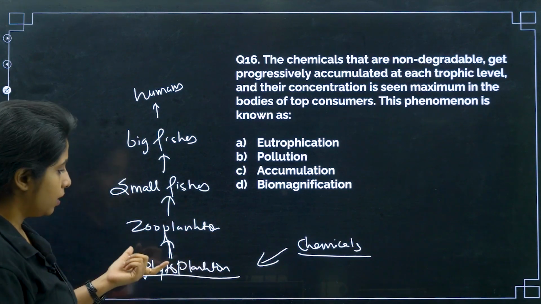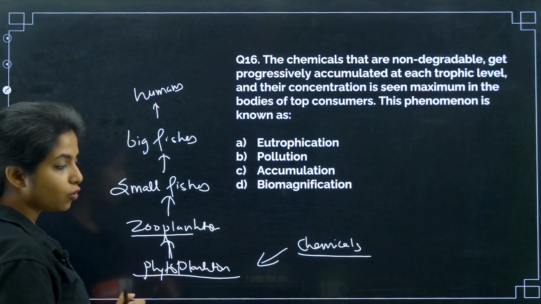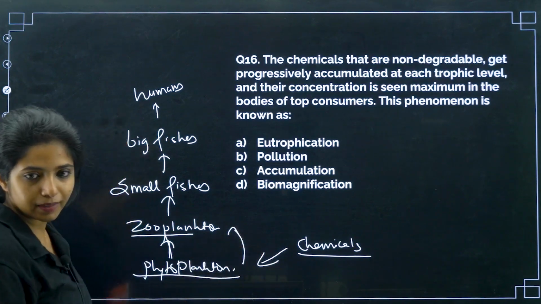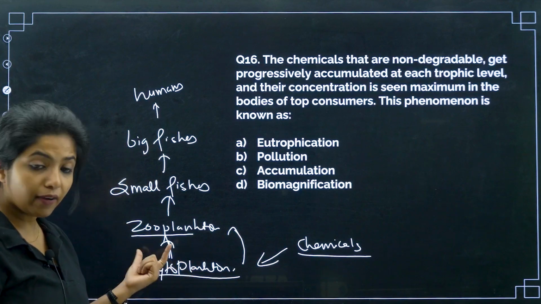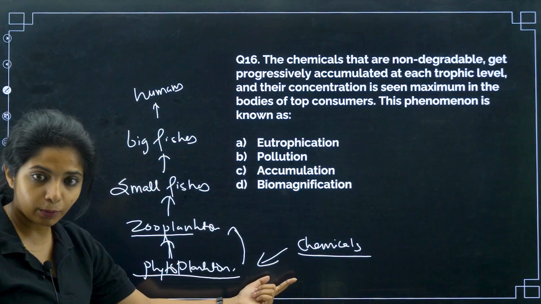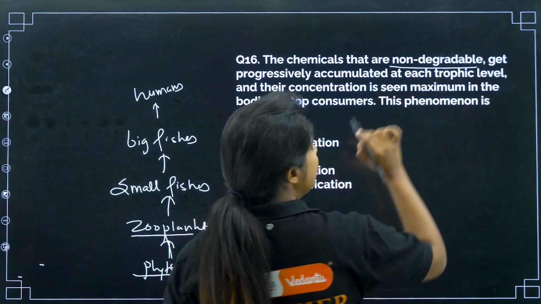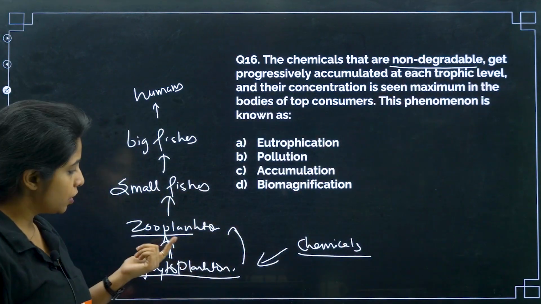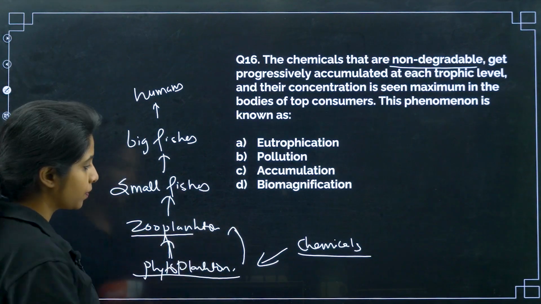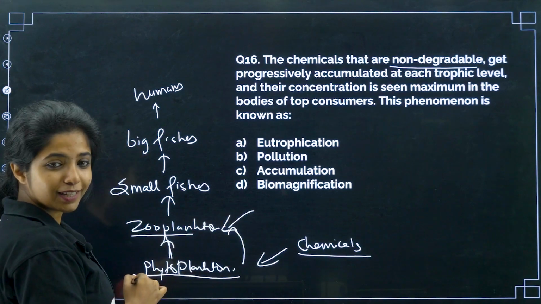Now, zooplanktons will be eating so many phytoplanktons, so obviously the chemicals which are there will be passed on to the next generation. And I will also tell one more thing, the phytoplankton is not able to process the chemical that it has in its body. The chemicals are still there, it is not getting broken down because it is non-degradable, my dear children. So it is keeping on accumulating, and you have too much amount of chemicals over here in zooplanktons.